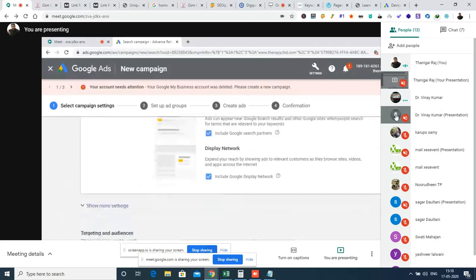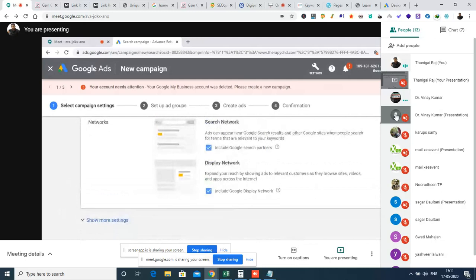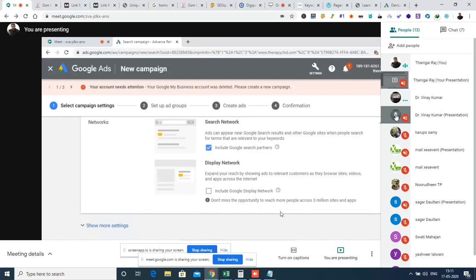Hold on. Right now we have two options: search network and display network. Search network means it will show only in the search advertisements. If we enable the display network, wherever there are websites, there is a possibility that these search ads can be shown as display advertisements. For this learning process, let us not use display advertisement. So we will unmark the display network option and use only the search network.